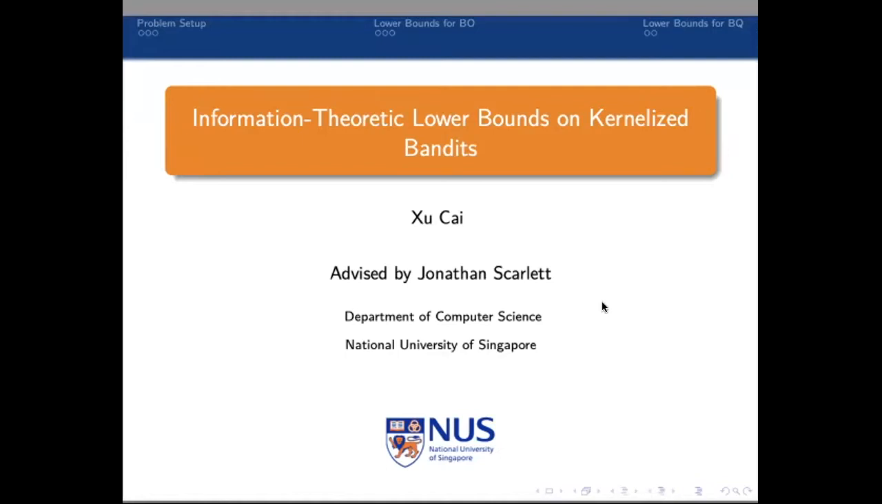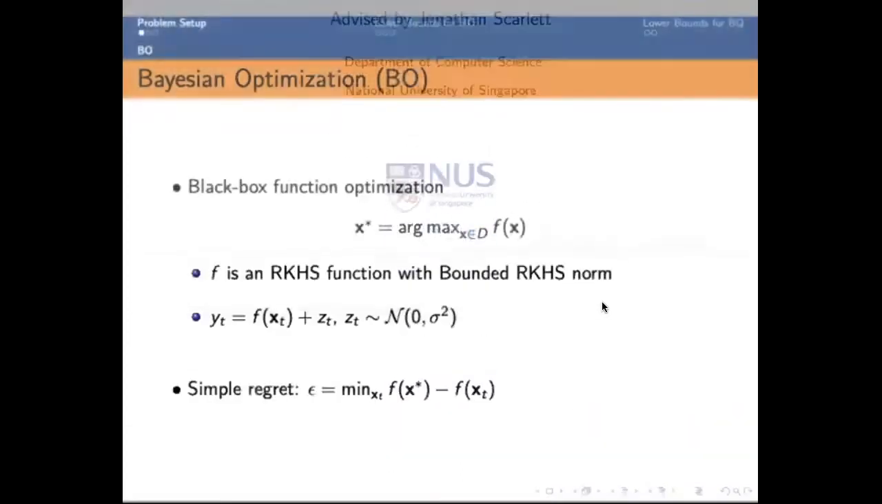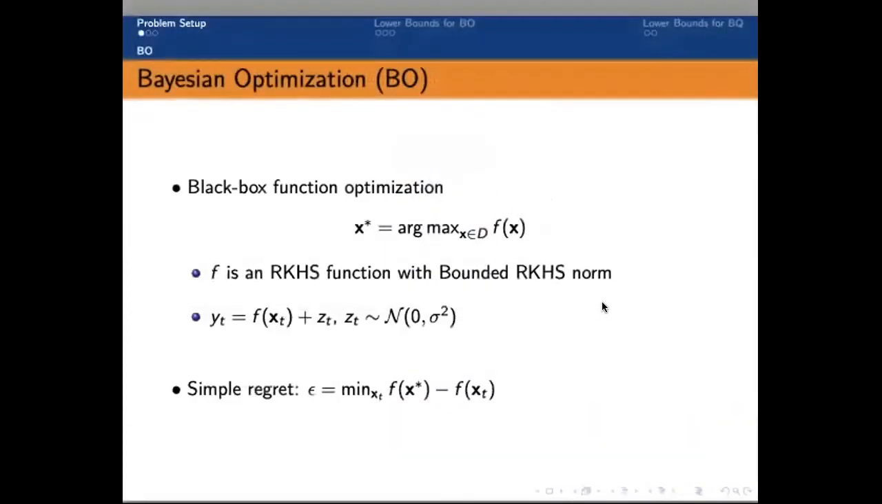I'm going to present the use of information theory techniques in showing the lower bounds of kernelized bandit problems. We are particularly interested in two problems. The first is called Bayesian optimization, where the goal is to find the maximum of a function based on black box queries. We are interested in functions belonging to an RKHS with bounded norm, and we also consider cases where the observation may be corrupted by independent Gaussian noises.